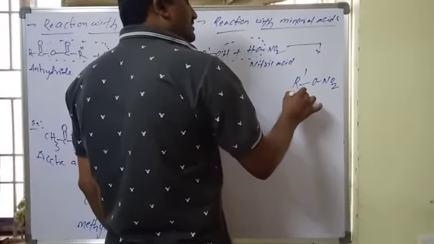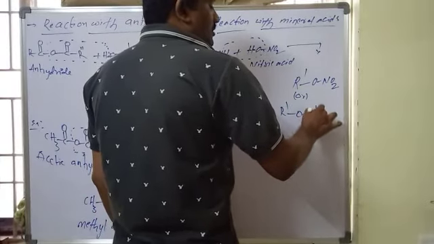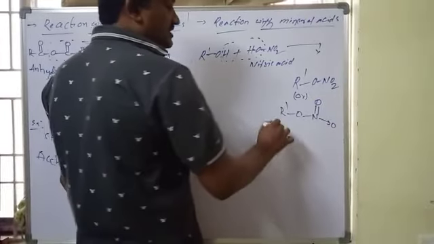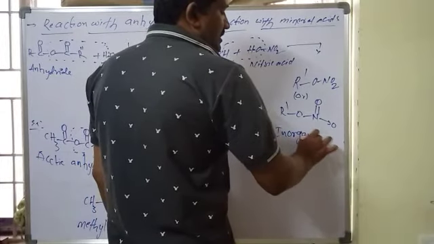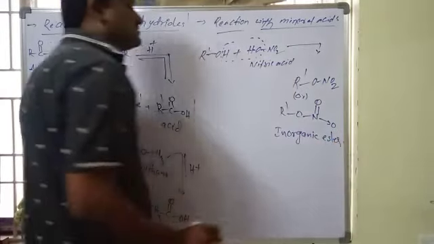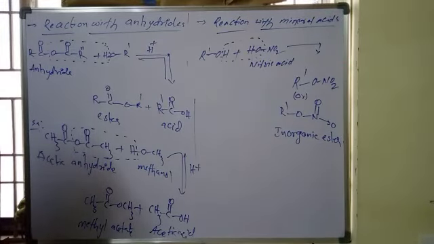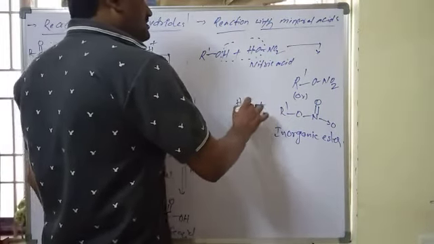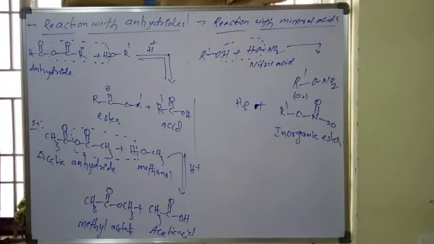We can also write it as R dash O N double bond O. Water is the byproduct. So with mineral acids also, the reactions take place like this.